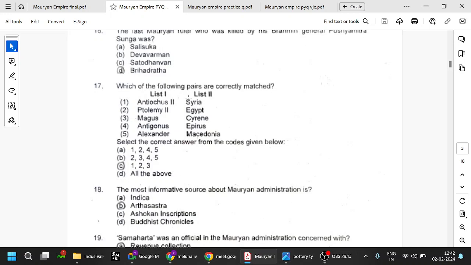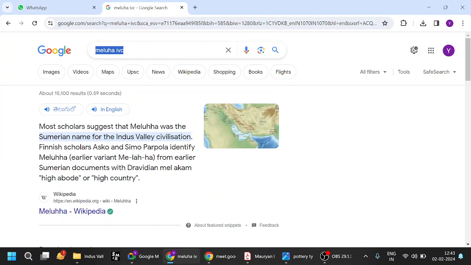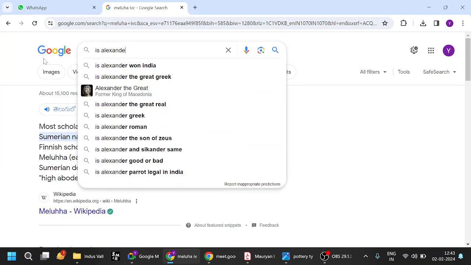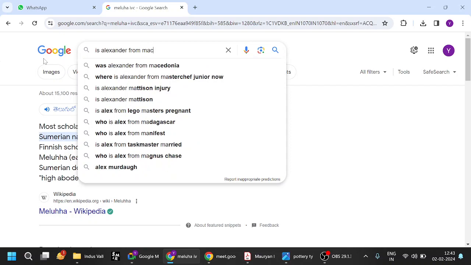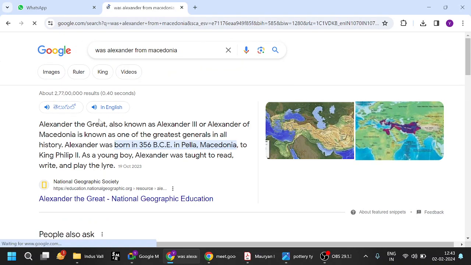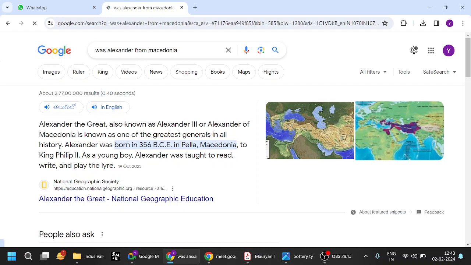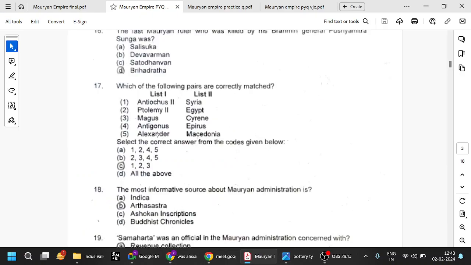So Antiochus we've seen is from Syria. Okay, Ptolemy is from Egypt, and Magas is from Cyrene. Select the correct answer. Which of the following pairs are correctly matched? Alexander from Macedonia. Let us see, is that wrong? So Alexander is from Macedonia only. Okay, so 5 is also correct.